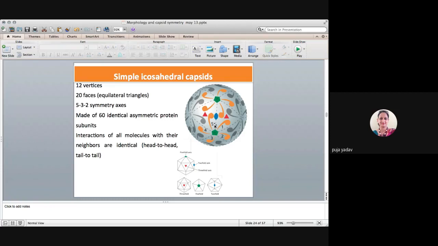In this triangle, how many proteins are there? 1, 2, 3. And you can see they have a symmetry here. Either this is a head, this is a tail. So all proteins are here in a head-to-tail conformation. Can you see this one? So they are following a symmetry here. It's not that all proteins are just put together. So symmetry is very important to form a virus particle.